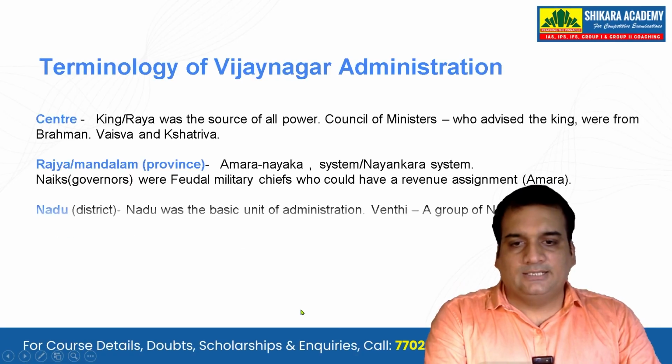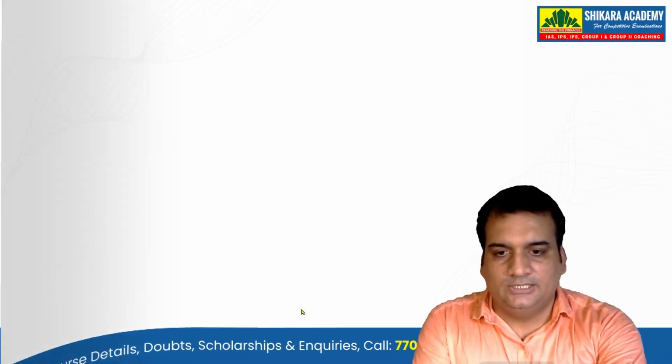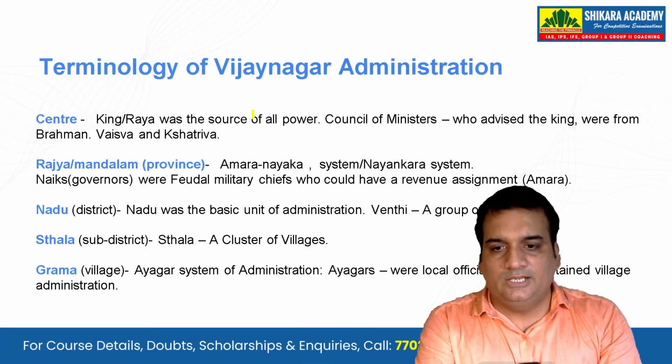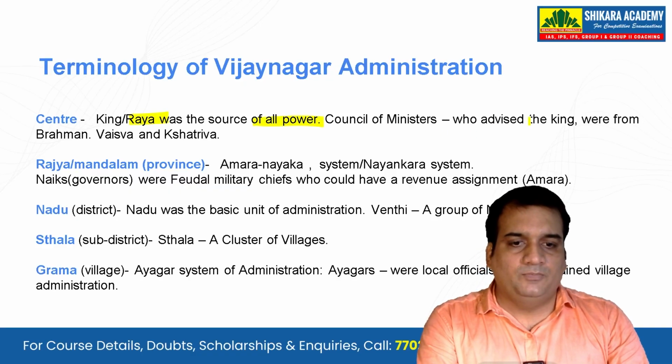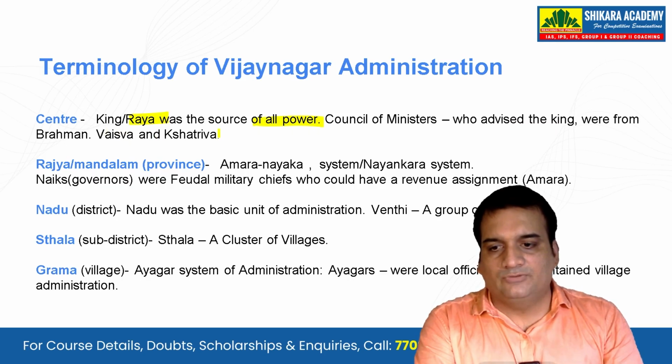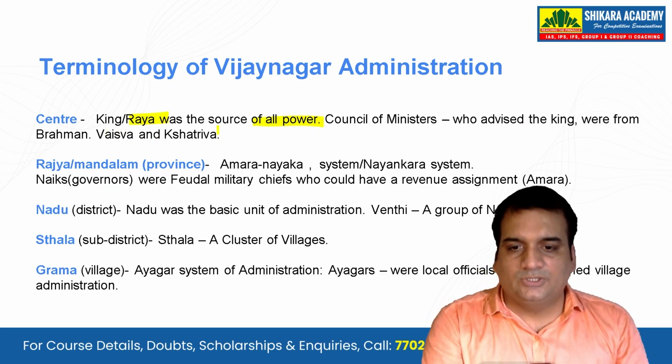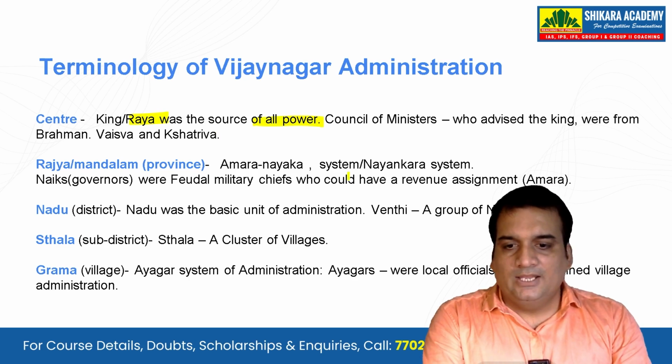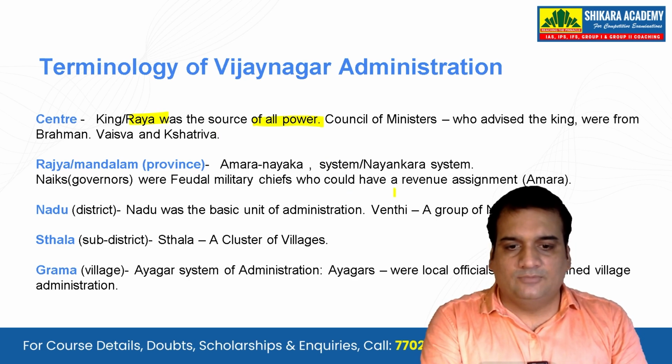Okay, next the terminology of Vijayanagar administration, let's check them. At the center, the king, Raya, was the source of all power. The council of ministers who advised the king were from Brahmana, Vaishya and Kshatriya communities. In the Rajya Mandalam, the provinces were under Amara Nayakas, and we'll also see the Nayaka system.